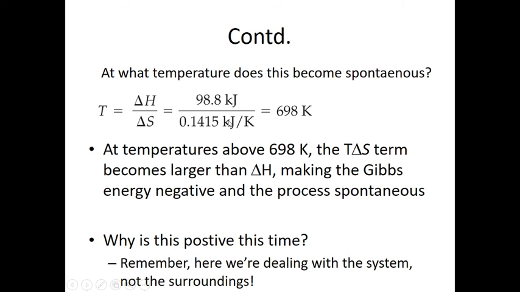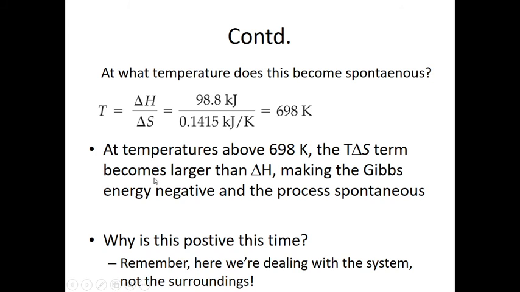Now comes part B. We need to find the temperature at which it becomes spontaneous. We can evaluate the value of temperature with T equals delta H over delta S. Delta H is given, that is 98.8 kilojoule. The entropy of the system is also given, that is 0.1415 kilojoule per Kelvin. Kilojoule cancels out with kilojoule, and we are left with 698 Kelvin after solving. So the answer for temperature is 698 Kelvin.